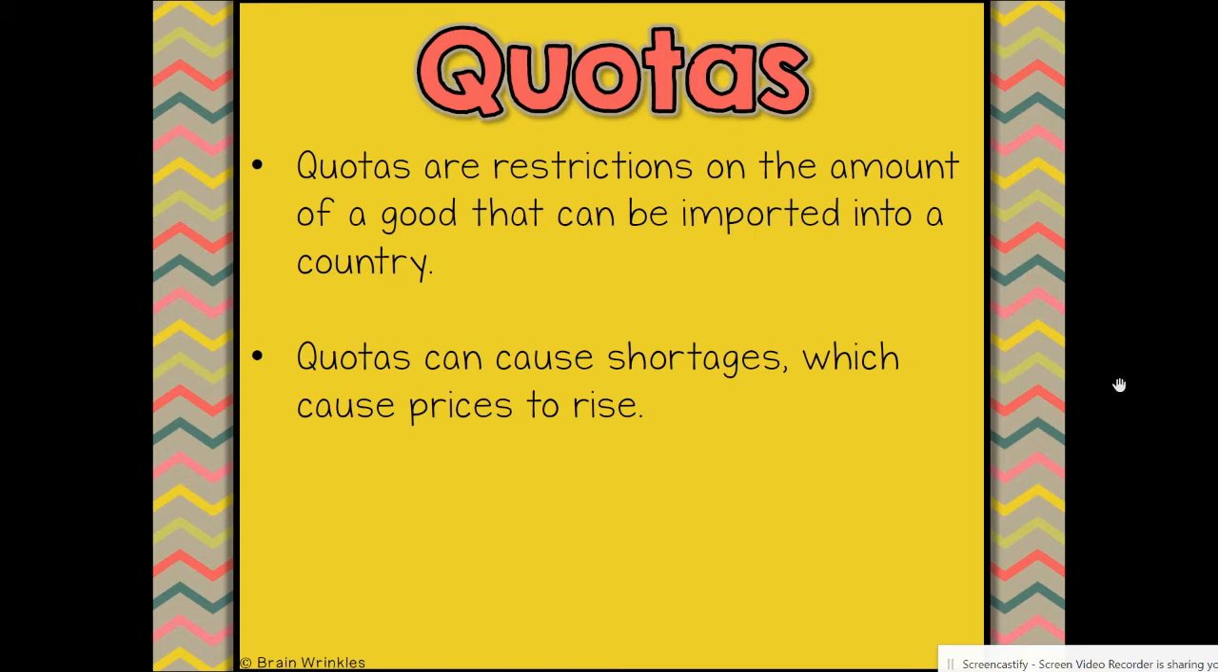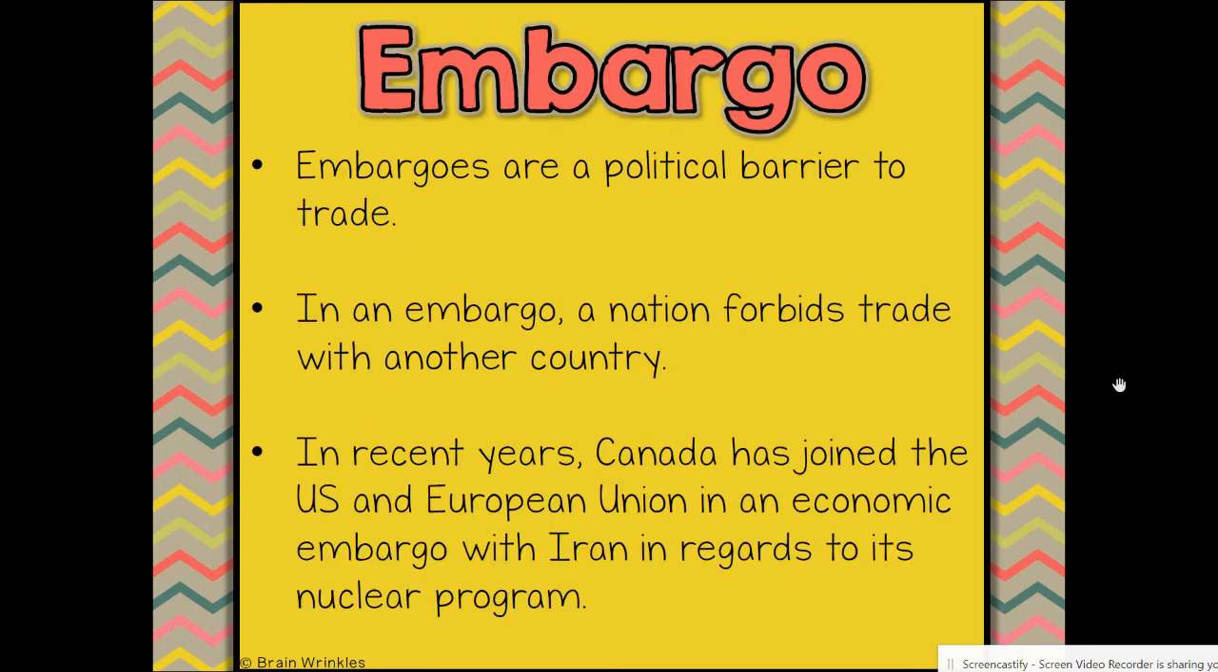Quotas. Quotas, remember QU? We talked about a quarter. It's a number, right? It's a set number, a quarter, quota. Quotas are restrictions on the amount of a good that can be imported into a country. Quotas can cause shortages, which cause prices to rise. We're only going to take 10,000 or 20,000, and that's it.